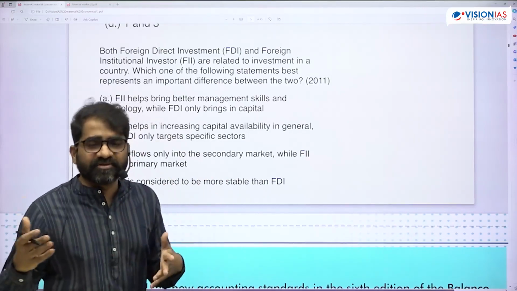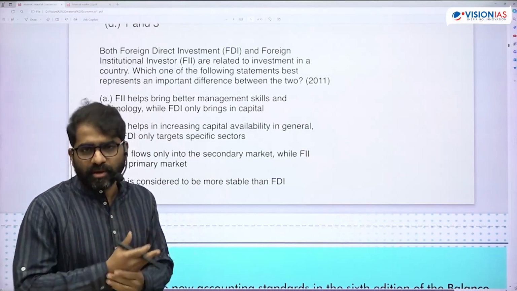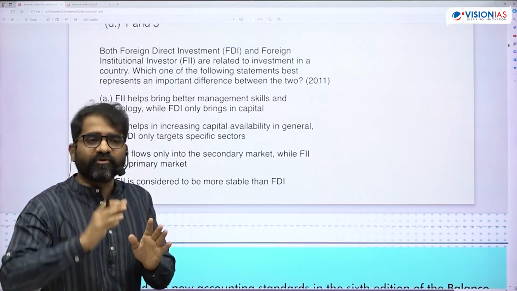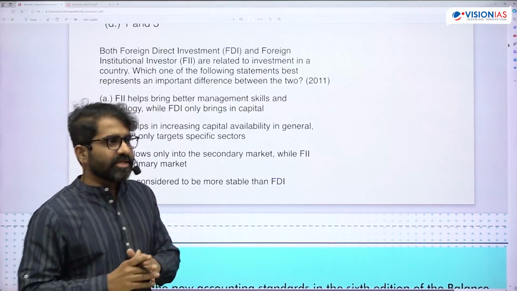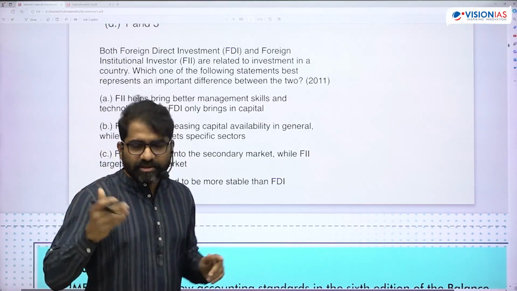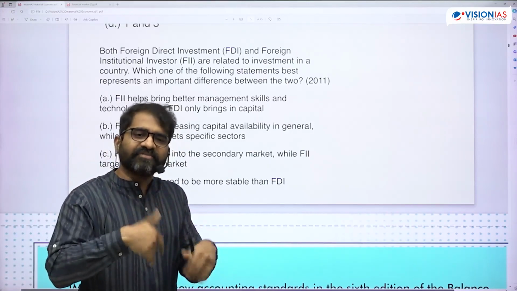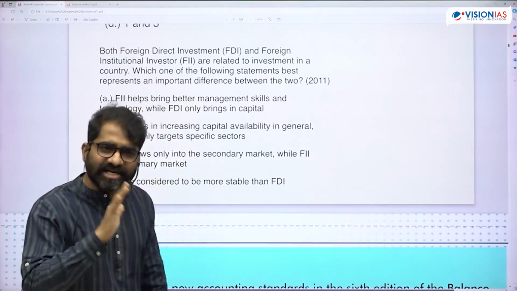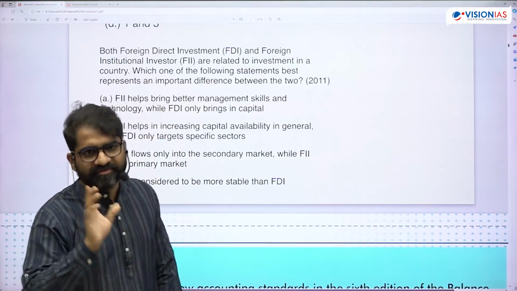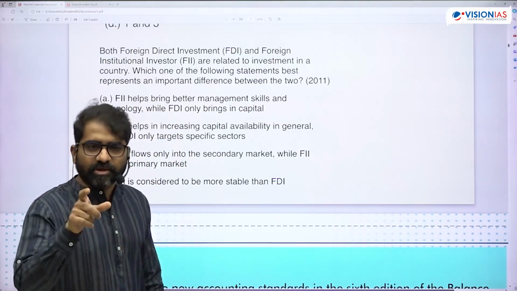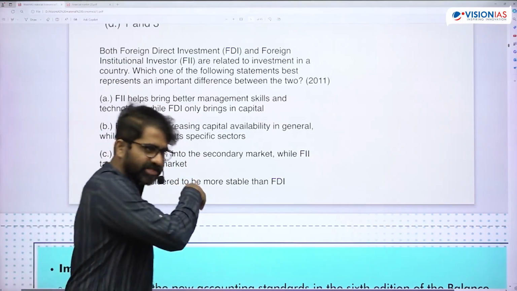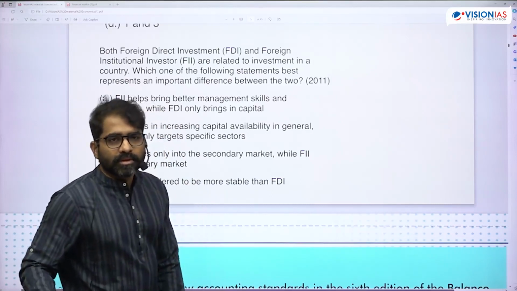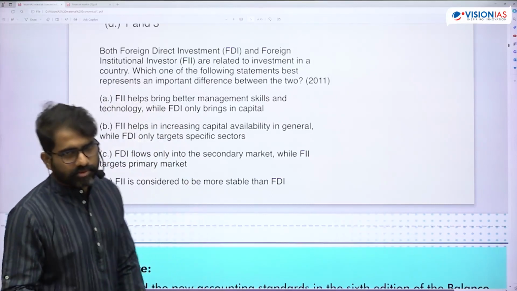But the new definition, of course, is about control in a company. Suppose the portfolio investment into a single entity crosses 10%, then you will treat it as FDI. And once it is treated as FDI, henceforth it will be treated as FDI. This is the new definition of FDI. So the recent question is based on the new definition. This is an old question. Is that okay? Yes. So you should know both.